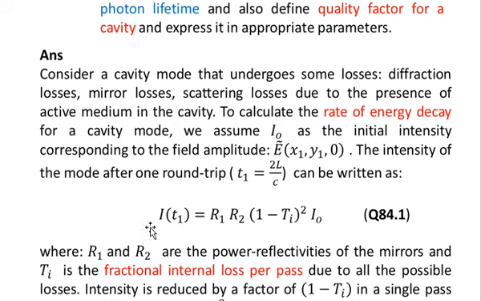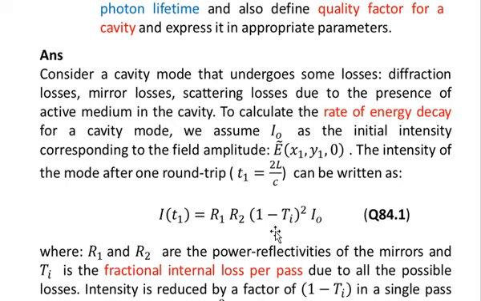So when the light will strike the mirror M1 and is reflected, it will encounter a power reflectivity R1. So the intensity reflected from the first mirror will be I naught multiplied by R1. And then the light will travel throughout the cavity in a single pass, encountering an internal loss of 1 minus Ti. And then the light will hit the second mirror M2, and on reflection from the second mirror M2 it will encounter a power reflectivity R2.